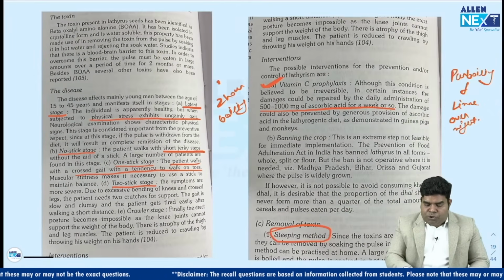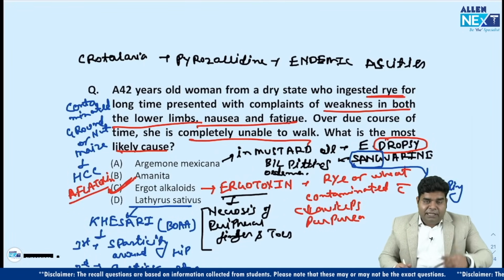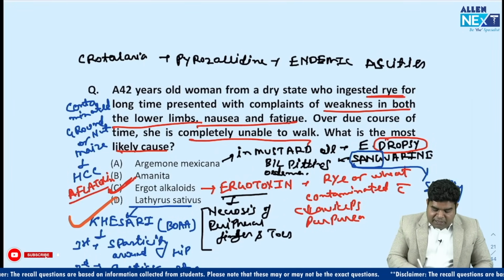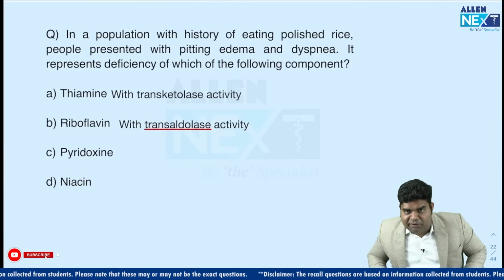So these were the two questions from food poisoning. That means we should go through it. We have discussed it in that session that khesari saag causes it. There is spasticity and boa poison is there. We have discussed this thing in our session also.